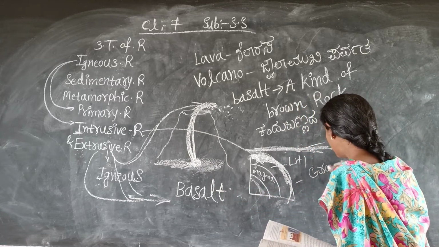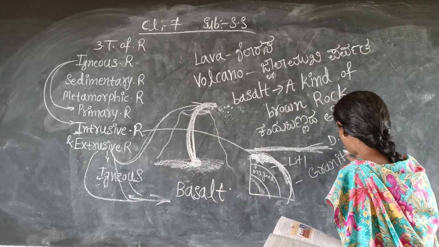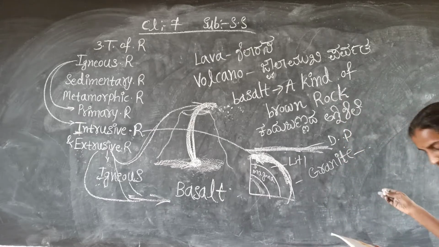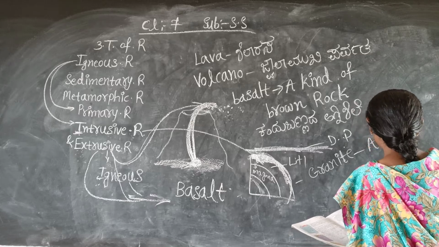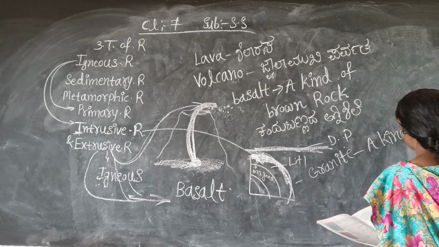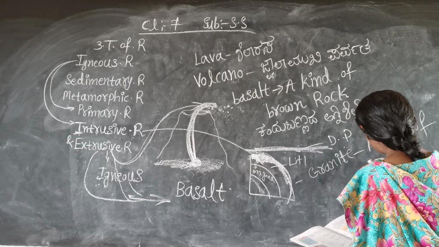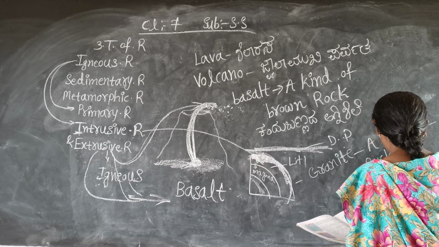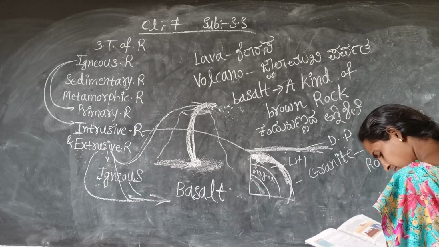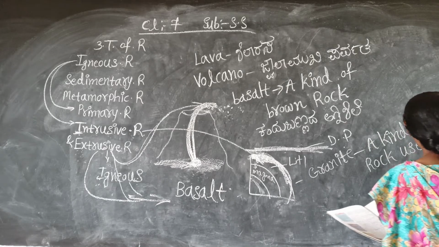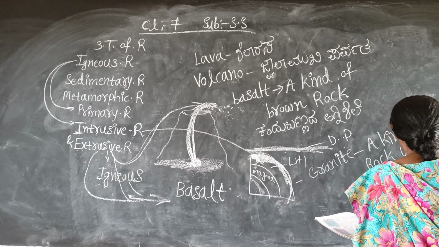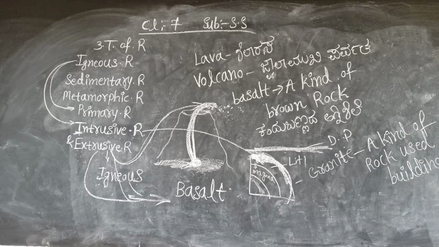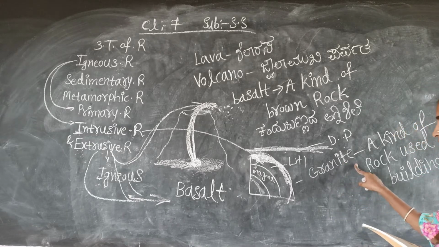I will write on the board here: granite is a kind of rock used for building. So where is this intrusive igneous rock used? The best example is granite. That point you have to remember.